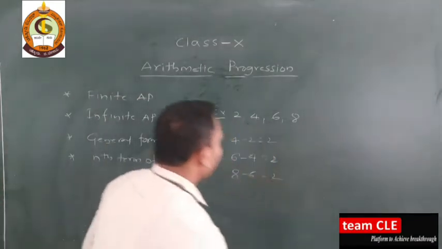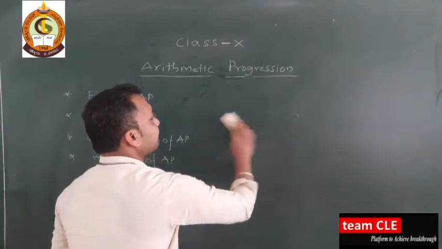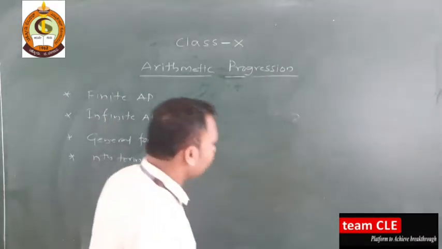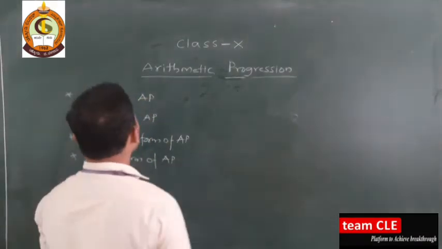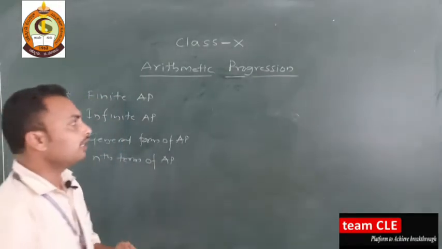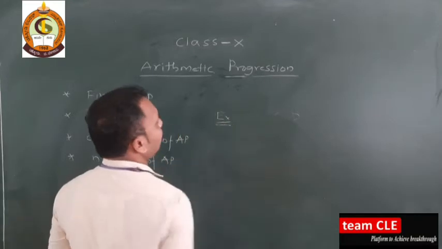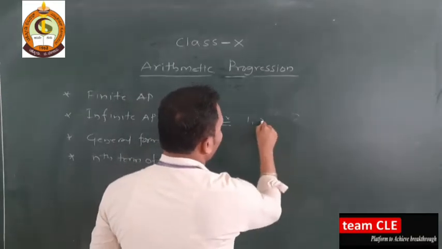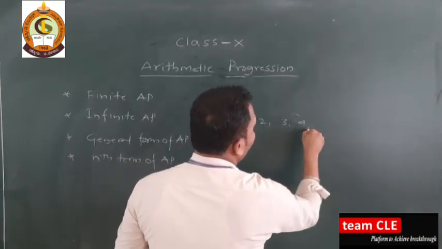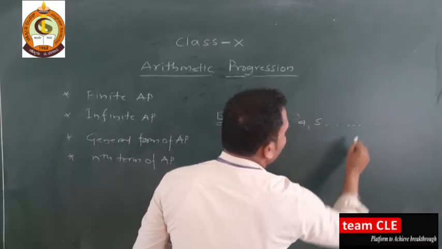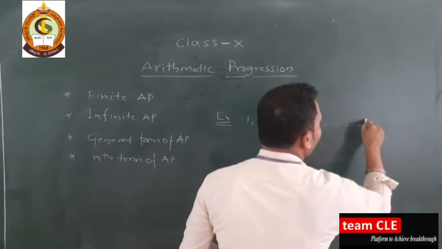Now, finite AP. Yesterday we took many examples; now I will take one example here. What is meant by finite AP? Let me write one example first: 1, 2, 3, 4, 5 and so on up to 10.